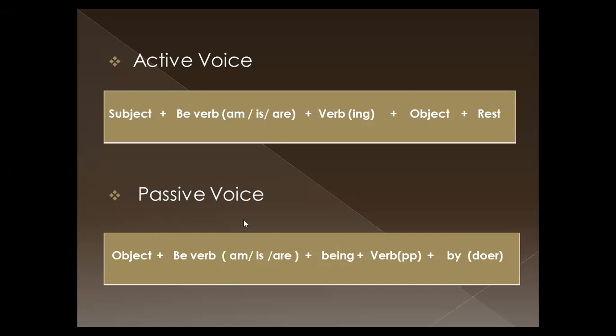Okay, this is the positive structure of present continuous tense in passive voice. Object, next be verb. Be verbs are am, is, are. Next, we should put being. This is the specific word in present continuous tense. Next, verb in past participle form. Next, we can mention the doer if we want.